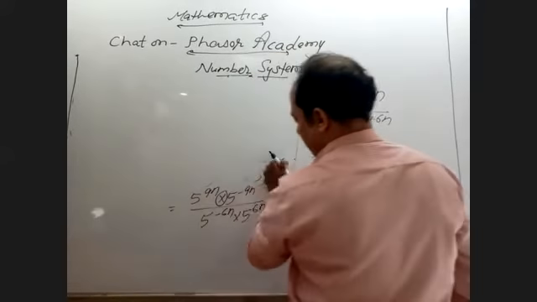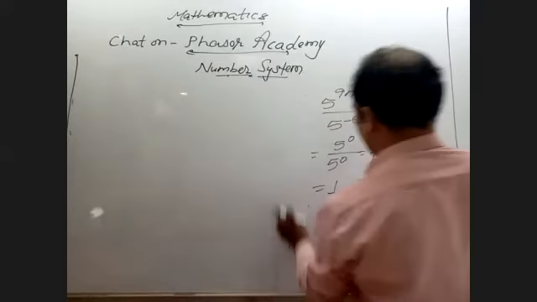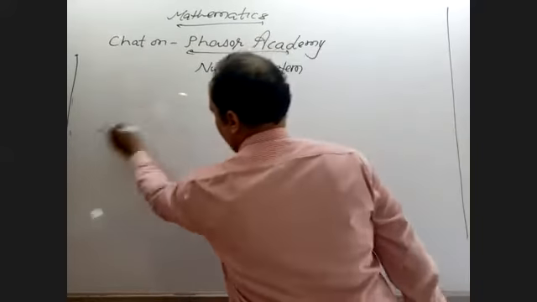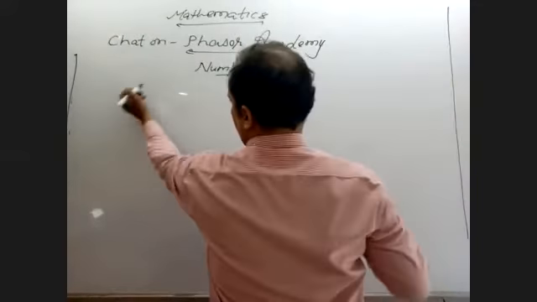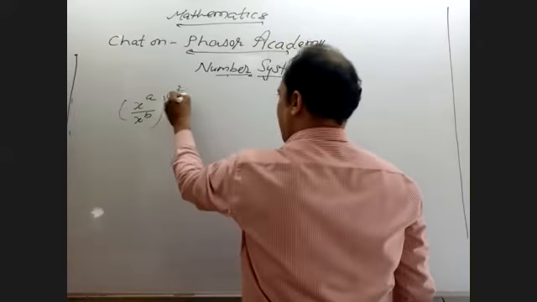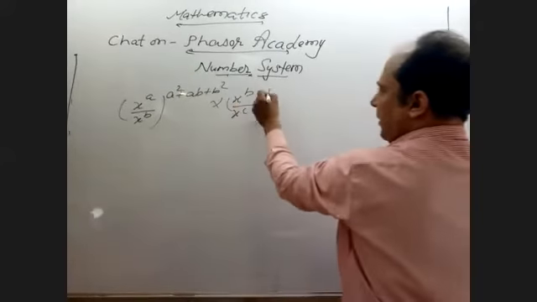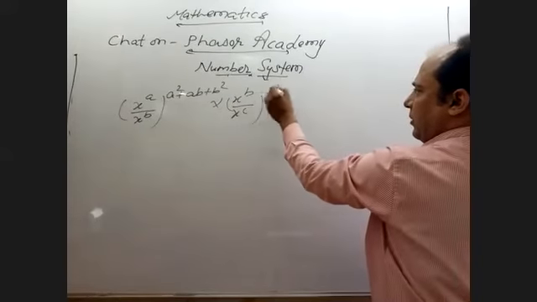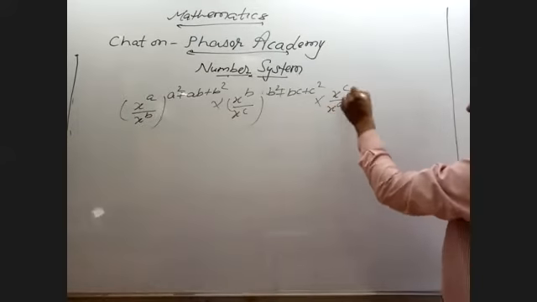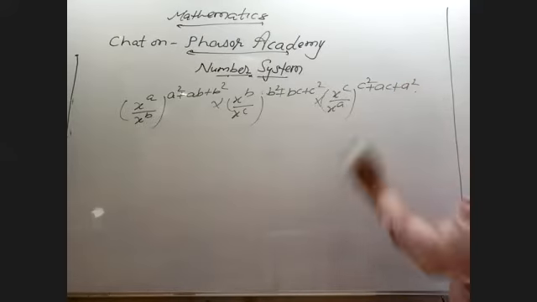Like this, suppose x raised to power a upon x raised to power b, whole raised to power a square plus ab plus b square, into x raised to power b upon x raised to power c, whole raised to power b square plus bc plus c square, into x raised to power c upon x raised to power a, whole raised to power c square plus ac plus a square. Simplify it.